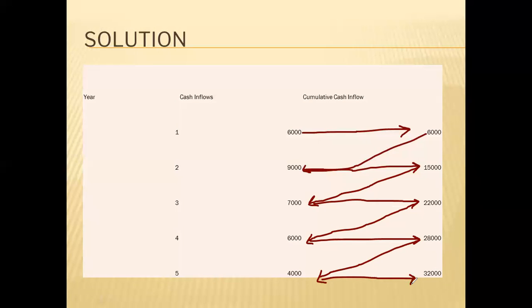First year will be the same 6,000, second year 6,000 plus 9,000 is 15,000, 15,000 plus 7,000 is 22,000 for the third year, 22,000 plus 6,000 is 28,000 for the fourth year, and 28,000 plus 4,000 will be 32,000 for the fifth year. So this is the cumulative cash inflows. Is this clear to everybody so far? Note it down fast.